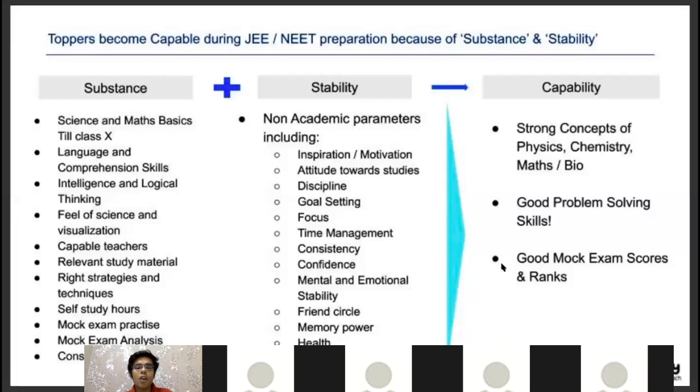So in order to come at that output, you need to work on two categories of input. The first category is given by substance and the second category is given by stability. Substance parameters are those parameters which are directly related to your academics, while stability parameters are the sanskar parameters, which is the sanskar of students who are currently studying in IIT, NIT, IIIT or BITS, or the sanskar of people who have graduated from these colleges. It is the sanskar of professors who are teaching in those colleges. So if you want to get into such colleges, right now only, your sanskar should be like the people who are studying there, people who have graduated from there, and people who are teaching there.